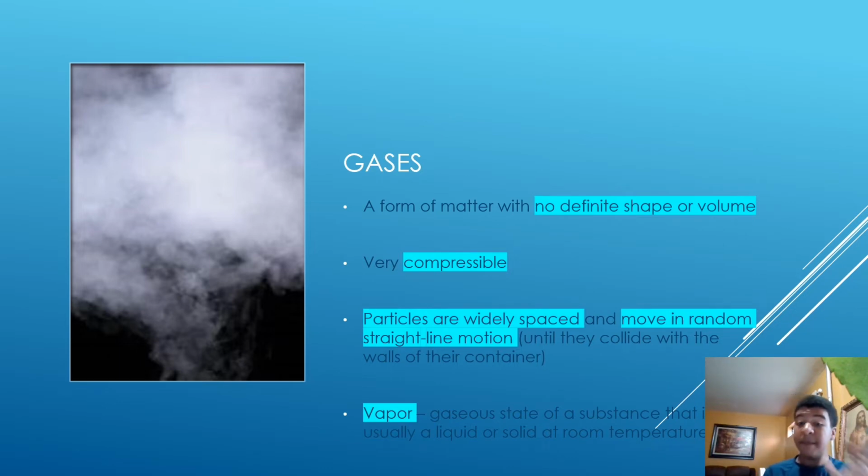Vapor. People like to use this term interchangeably with gases. However, vapors are more specifically the gaseous state of a substance that is usually a liquid or solid at room temperature. For example, water. Water is a liquid at room temperature. However, it can become water vapor, because that is the gas version.